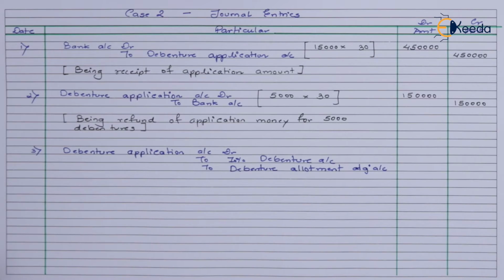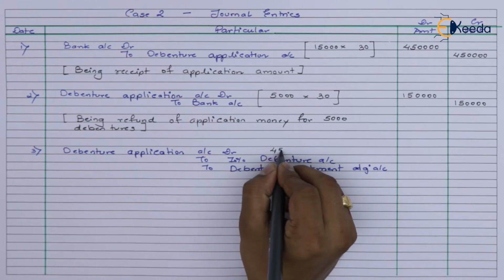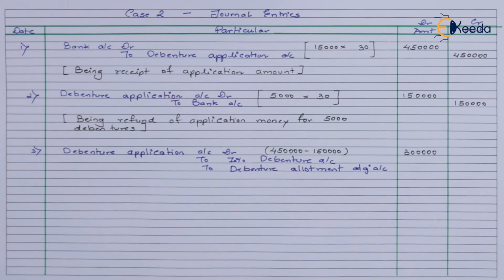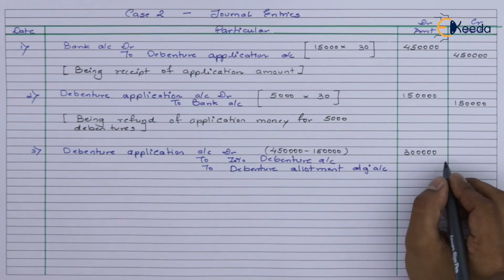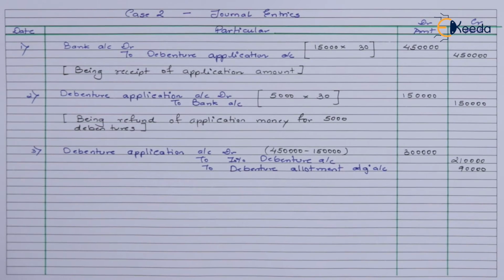Now, out of 4,50,000, if 1,50,000 has been refunded, that means we have a balance of 3 lakh rupees. So that will be the debit side total here. Now, when it comes to application, we have only 7,000 applications that can be allotted. 7,000 multiplied by 30 will refer to debenture application capital only. So the balance amount that we have here as debenture allotment adjustment is only 90,000, which has been mentioned. Let's mention the narration now.